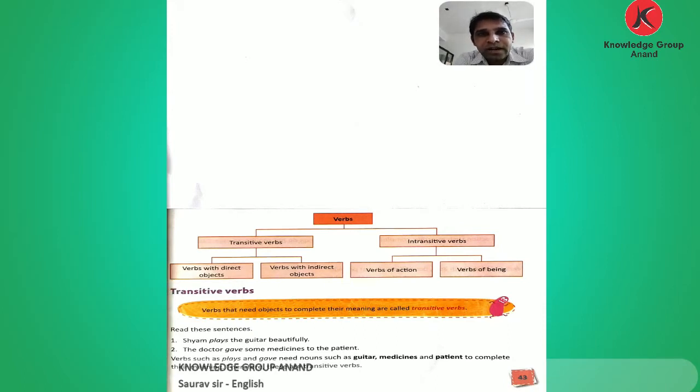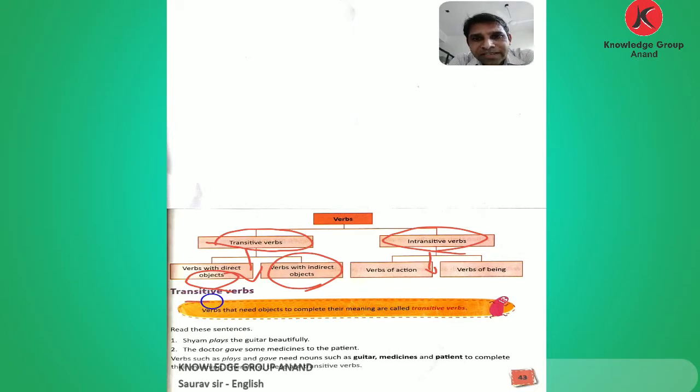There are two types of verbs: transitive verbs and intransitive verbs. Their subtypes are given below. In transitive verbs there are subtypes: verbs with direct object and verbs with indirect object. So let's see the transitive verb first.